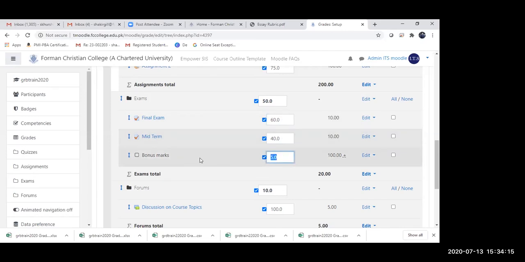Otherwise, if it wasn't selected as an extra credit, it would have adjusted the entire weightage, but it hasn't, because the 5% is going to be on top. So the 5% of the 50 is going to be 2.5. So 2.5 is going to be on top of what the students are going to attain in the category of exams. I hope, Dr. Zubair, this clarifies how you give extra credit.